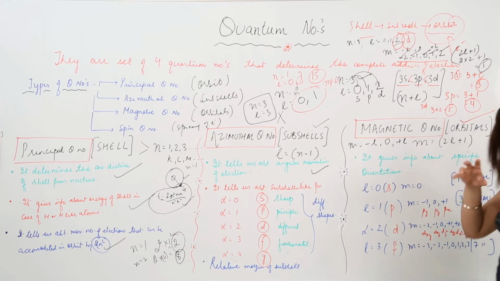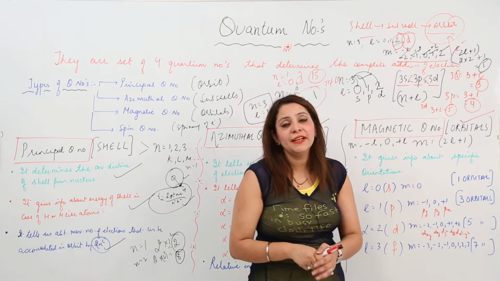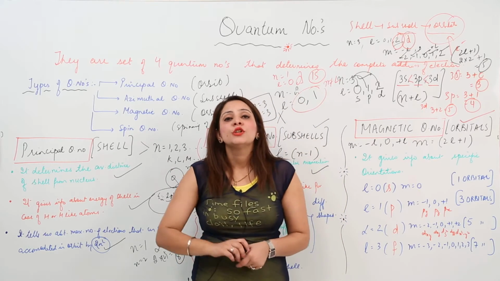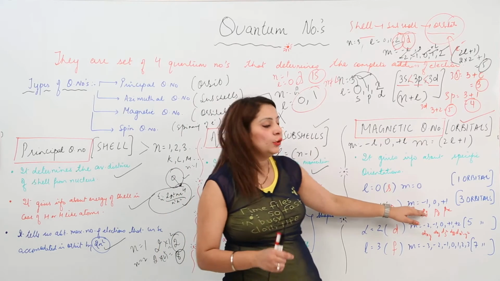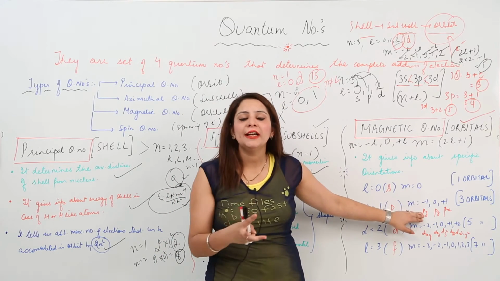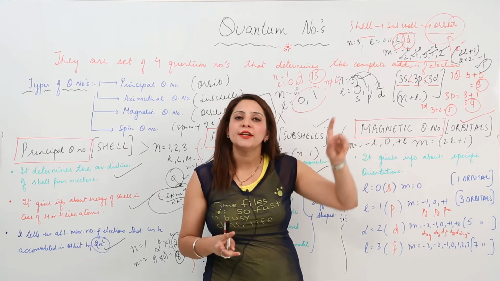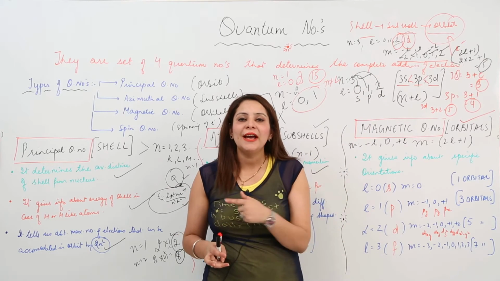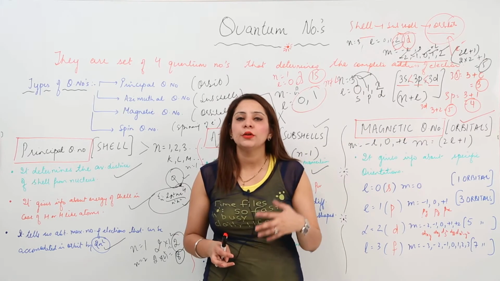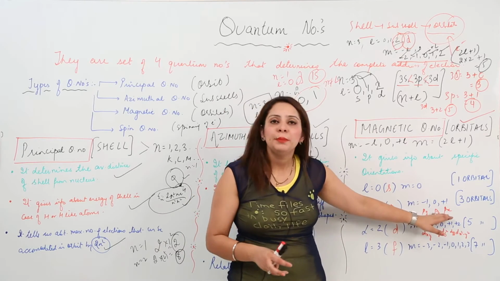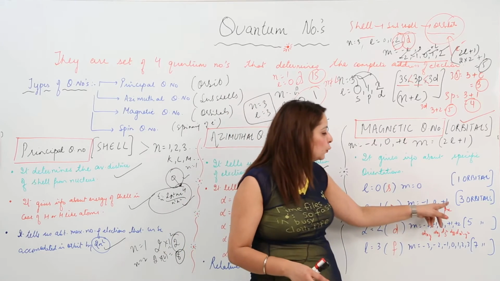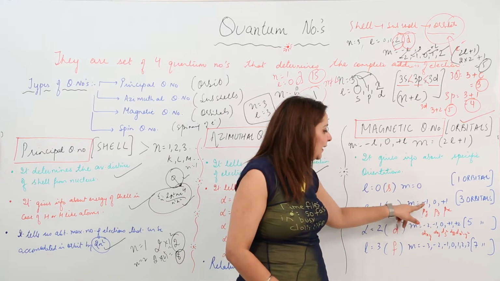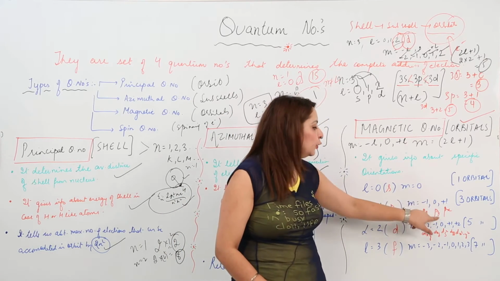Now we have specific names for the P and the D orbitals because they get oriented in different axes. So we have just named those orbitals. In case of P, as I told you, there are 3 orbitals. If an electron gets oriented in X direction, it is said to be Px. If it gets oriented in Y direction, it is said to be Py, and if it gets oriented in Z direction, it is said to be Pz. So you have to learn those values: plus 1 is for Px, minus 1 is for Py and 0 is for Pz.